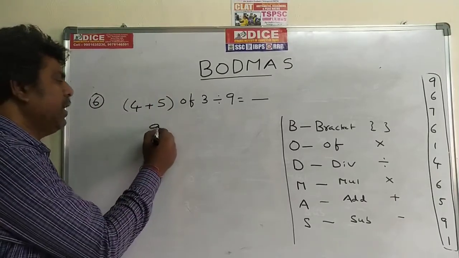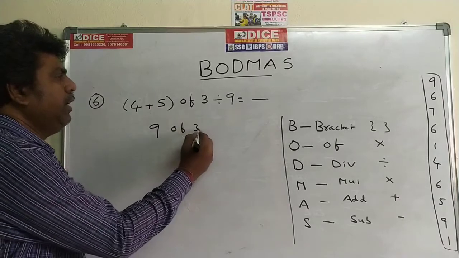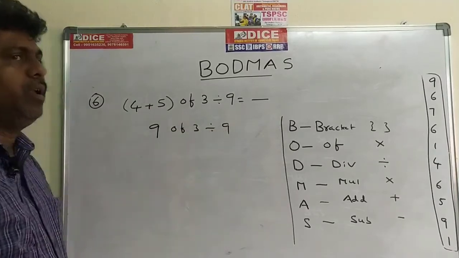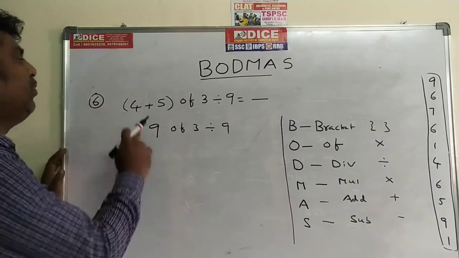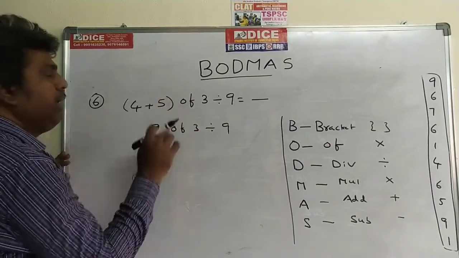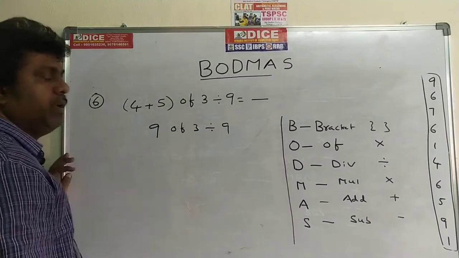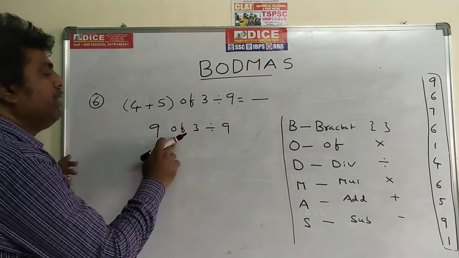So the first step is 9 of 3 divided by 9. So we have to open the bracket, that is, do the operation inside the bracket: 4 plus 5 is 9. When the bracket is opened, we have 9 of 3 divided by 9. This is the first step. Now go for the second step.